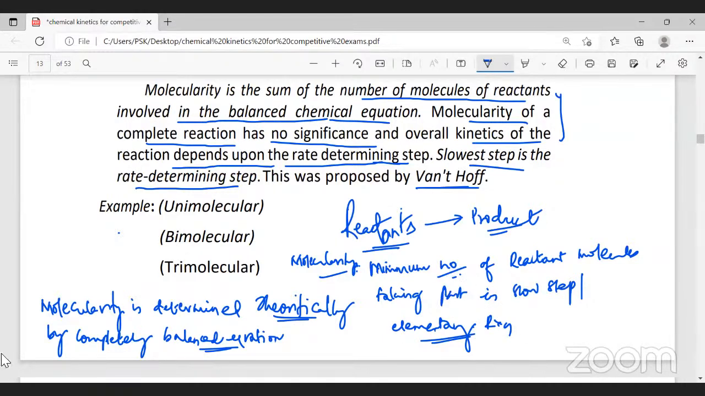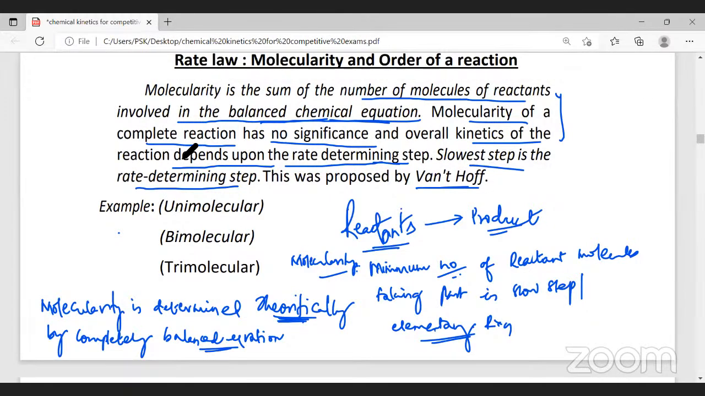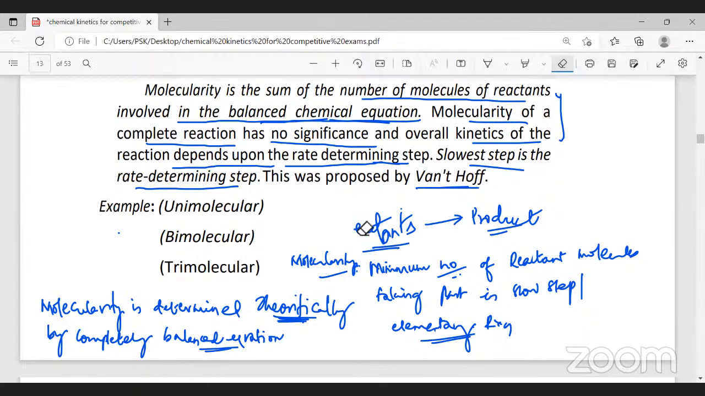How do you determine molecularity? Molecularity is determined theoretically by completely balanced equation. You can see here, they have given it is completely balanced equation. You followed this definition? Very important question this is. What is molecularity? Minimum number of reactant molecules taking part in the slow step of the reaction, or the elementary reaction, is called as molecularity. Is it clear, students? Yes, sir.